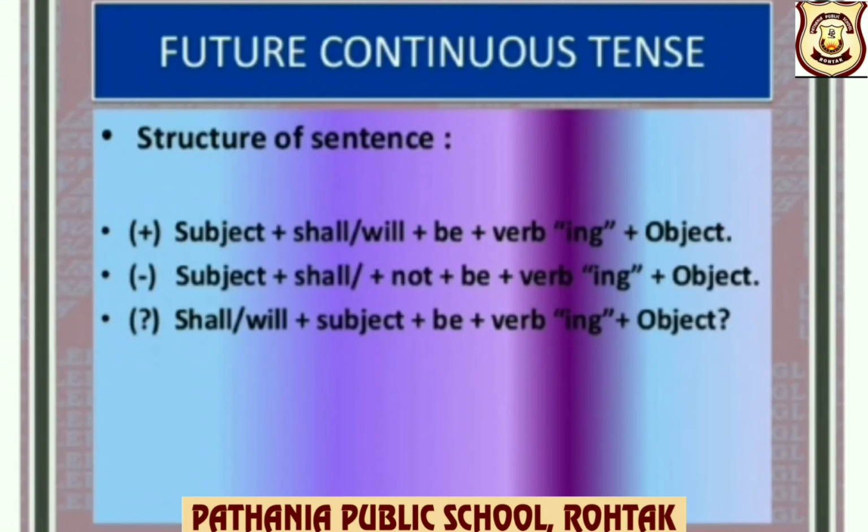Structure of future continuous tense: positive, subject plus shall, will plus be plus verb ing plus object. Negative, subject plus shall, will plus not plus be plus verb ing plus object. Interrogative, shall, will plus subject plus be plus verb ing plus object, question mark.